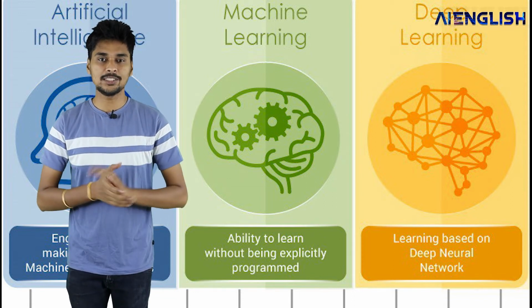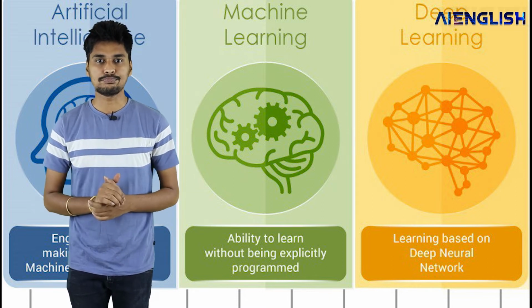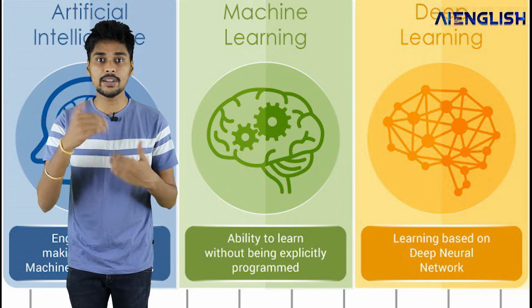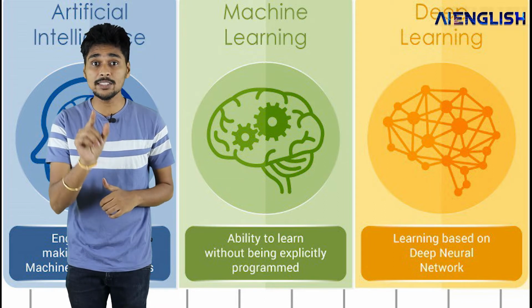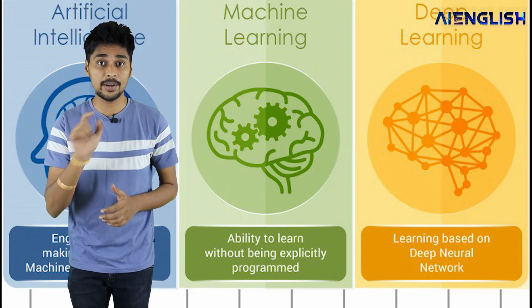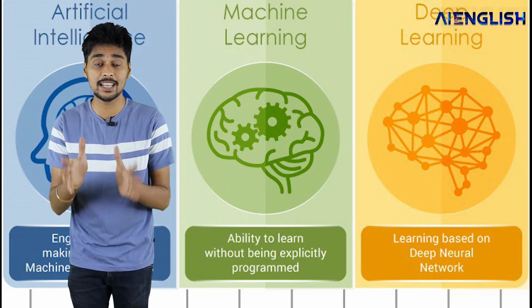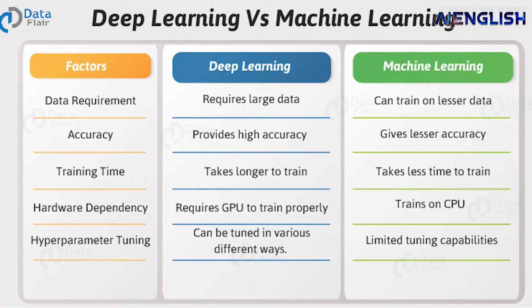So we are in a classroom and all of a sudden one of your classmates made a sound. Farted. Now immediately you recognize somebody has farted. Now that is called machine learning. But what is deep learning? Which person farted? It's a complex thing. You cannot immediately identify which person in the classroom has farted. So it is a more complex process. So deep learning means identifying the person who farted.